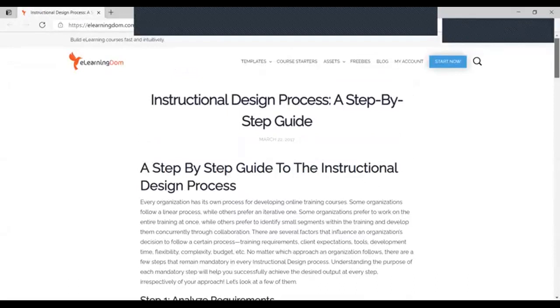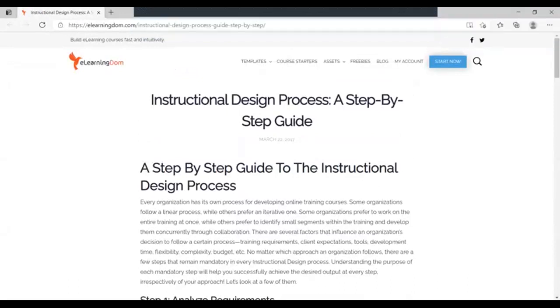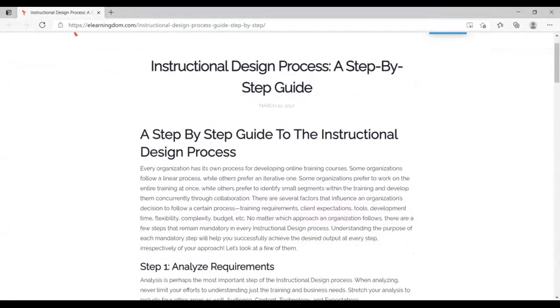On the Shakil screen, if you go up, yeah, see, it gives you a simple step-by-step process of how you can go about it. And all the models that we have learned, all the models that sir has taught us are around this. Those are the theories and models which help you develop the ID, the instructional design. See, somewhere ADDIE makes sense, somewhere else the other model will make sense.